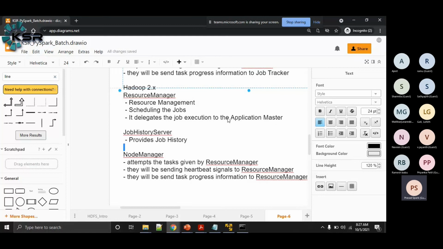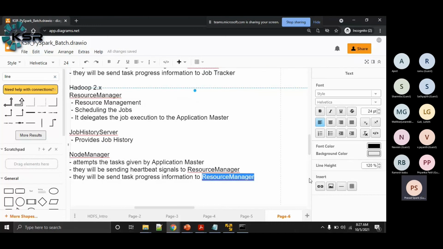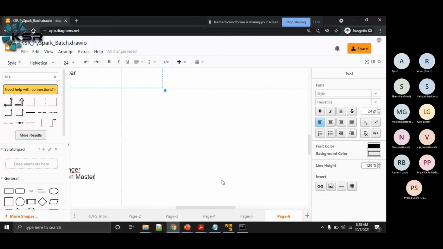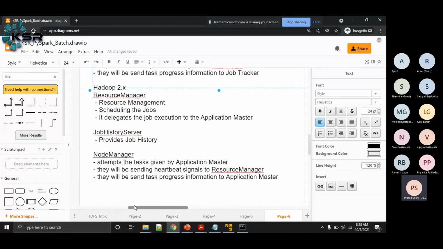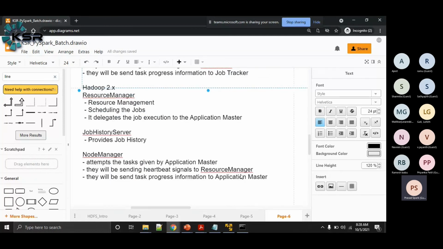Hence the node managers will be receiving the tasks from the application master. That's why I said there is a small correction. The node manager attempts the tasks given by the application master, and they will be sending the task progress information to the application master, whereas the heartbeat signals they will still be sending to the resource manager.